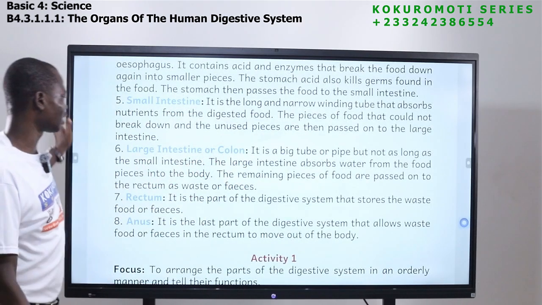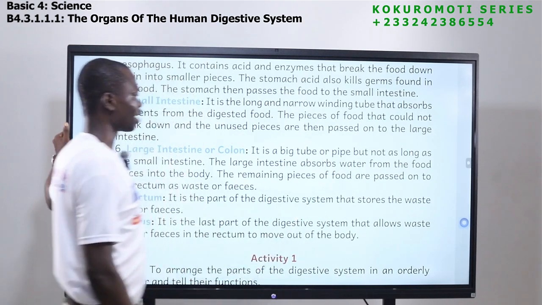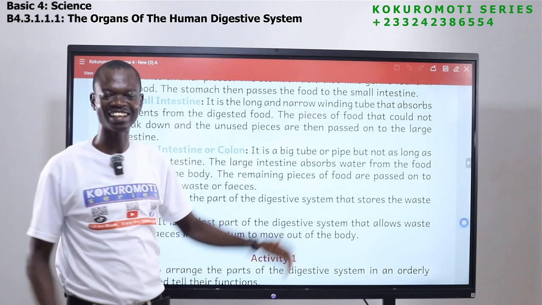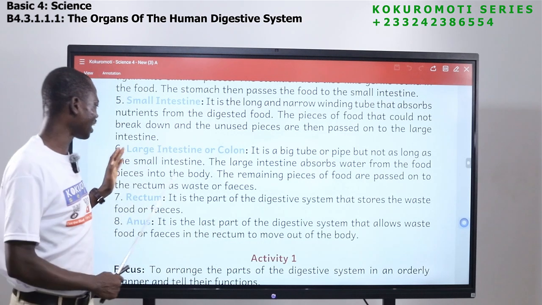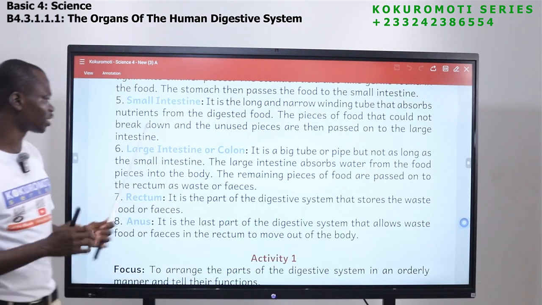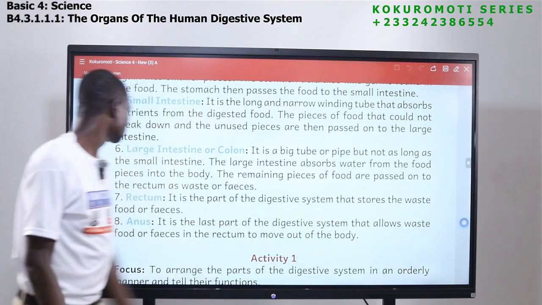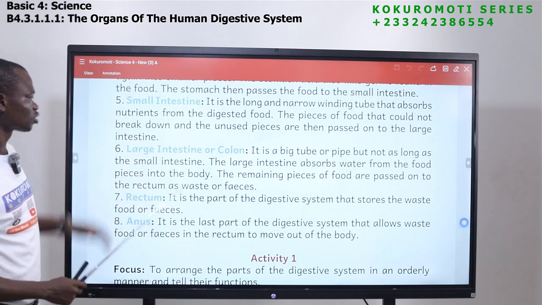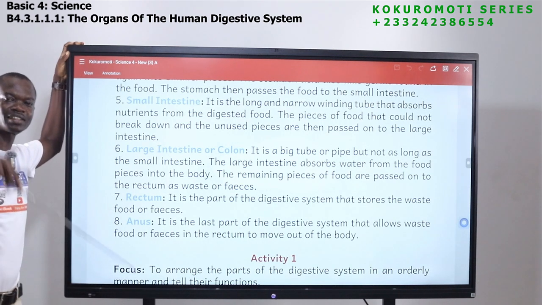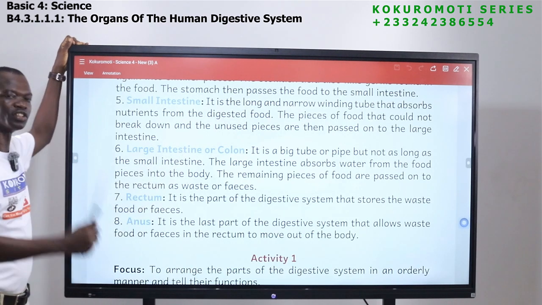The colon. So the large intestine is the big tube or pipe, but not as long as the small intestine, meaning the small intestine is longer than the large intestine. But here, the large intestine is bigger or larger than the small intestine. Okay, so the large intestine absorbs water from the food pieces into the body. So in the large intestine, the water components of the digested food are absorbed by the large intestine into the body.